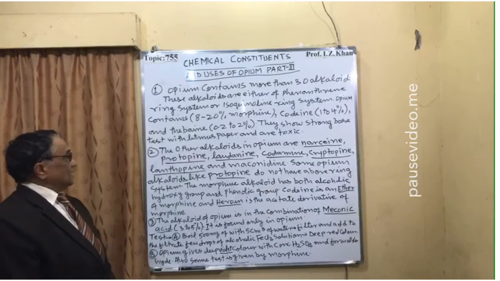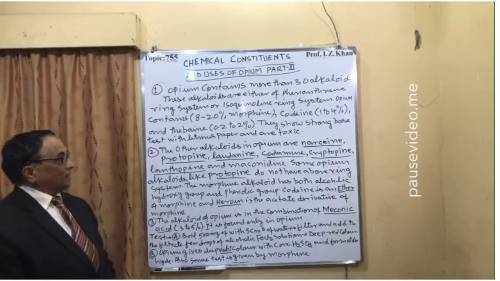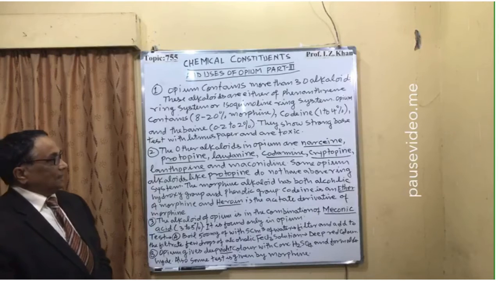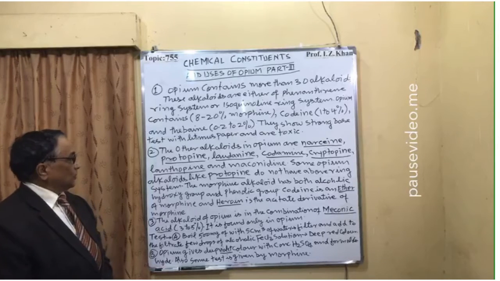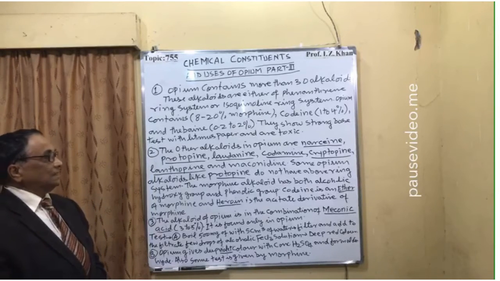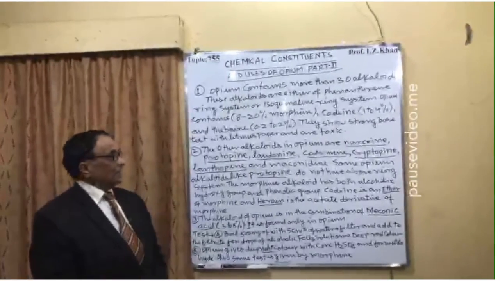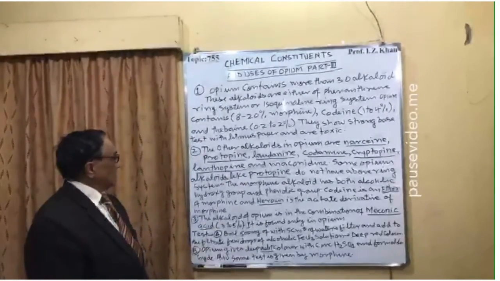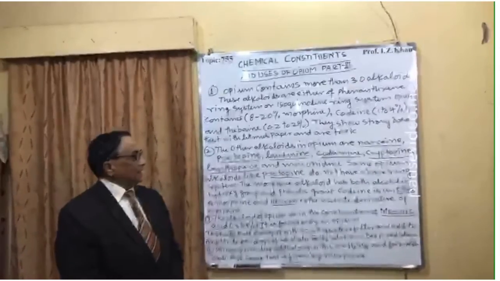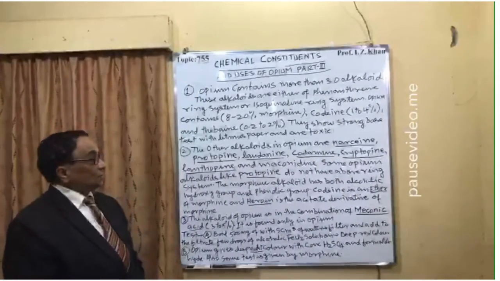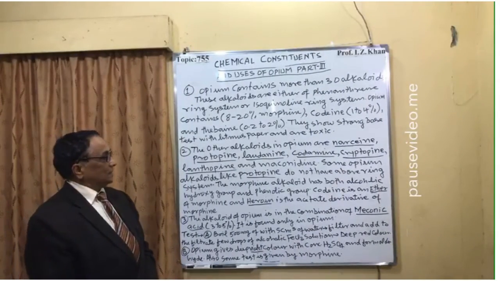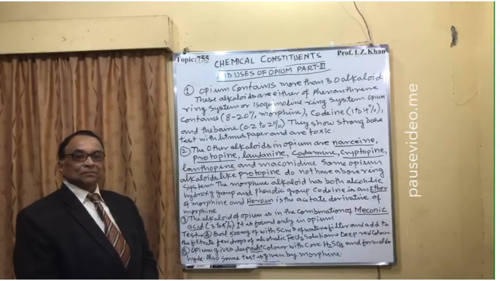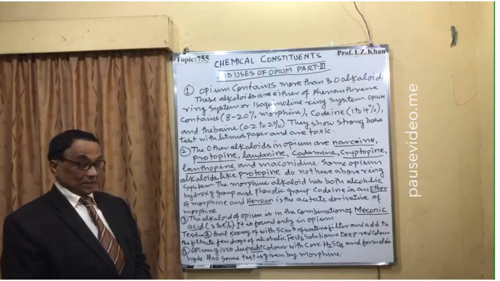Number 2, the other alkaloids in opium are narcotine, protopine, laudanine, codamine, laudanosine, lanthopine, and meconidine. So these are also present, and I have given some of these structures, but they are not that much toxic.